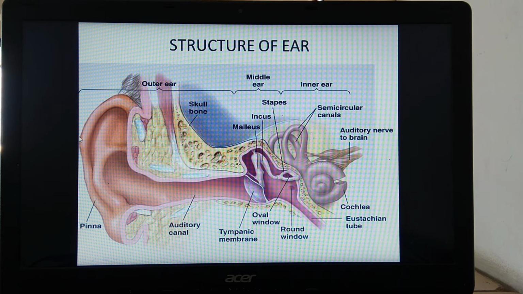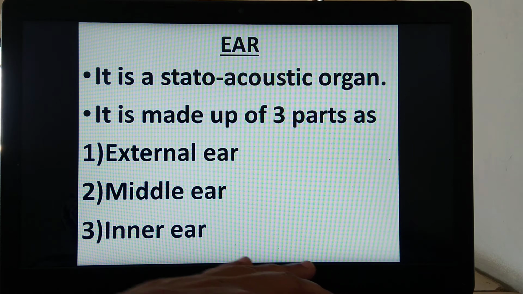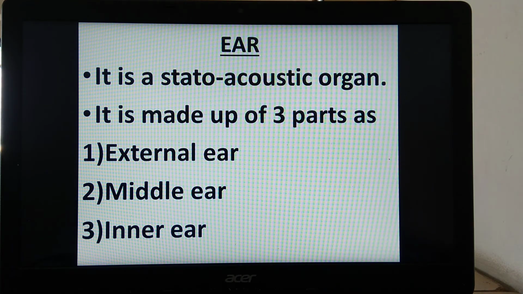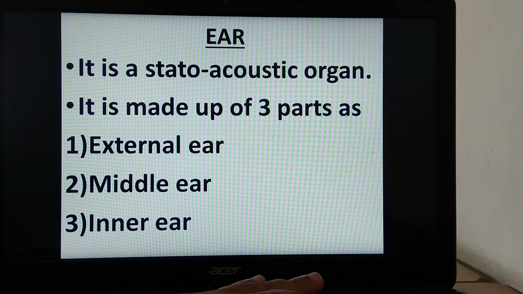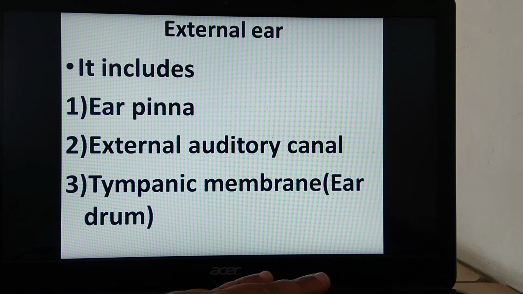This mechanism of hearing can be asked for 2 marks. We'll revise that. Different parts of the ear can be asked for 1 mark. For example, these are the 3 parts of the ear. Then the parts of the external ear can be asked for 1 mark.